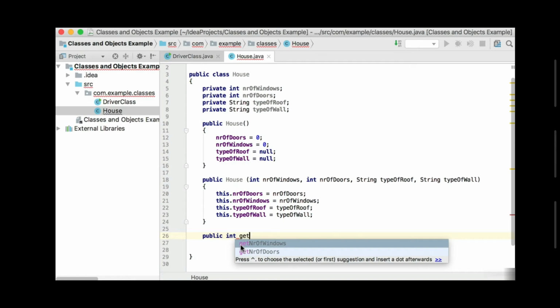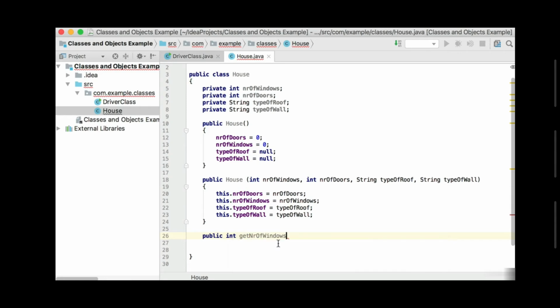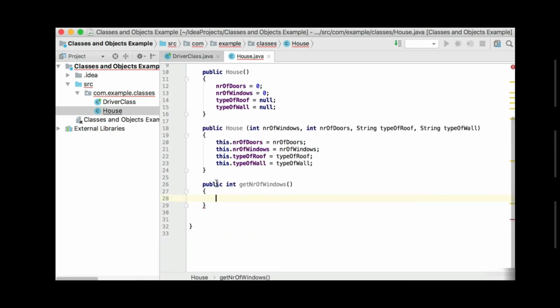Now look at the spelling. We'll normally start off with a get in lowercase, and then the first letter of your variable will be capitalized, and then each subsequent word. So I'm going to use it as it is here. This is the correct way of doing it. So I'm going to say public int getNumberOfWindows, and then just have nothing in the brackets.